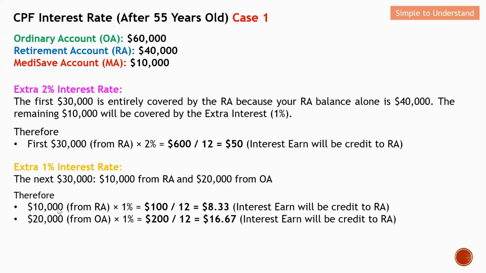Next, we still have this 20K from the OA. Again, it will also enjoy the additional 1%. So 1% of 20K will be $200 in a year. Again, I need to divide by 12. In total, the interest that you earn in that particular month from the OA, which has 20K, with the additional 1% interest rate, will be an additional $16.67. But in this case, the additional interest won't be deposited into the OA account. Instead, you can see that it will be deposited into the RA account.